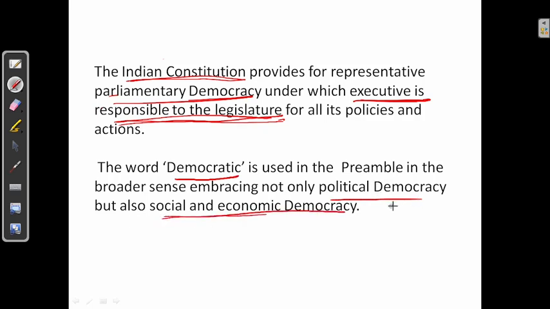See, political democracy by fundamental rights, social and economic democracy by DPSPs, directive principles of state policy. So the word democracy in our preamble considers both political democracy and social and economic democracy.